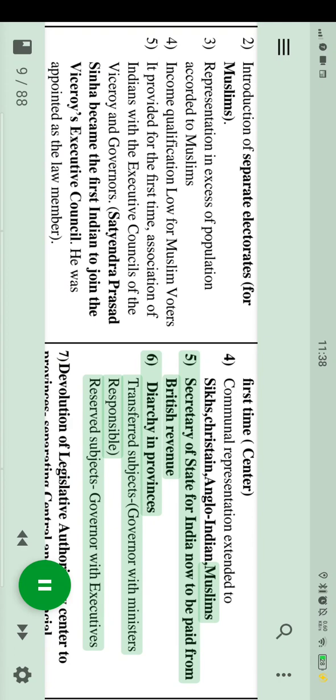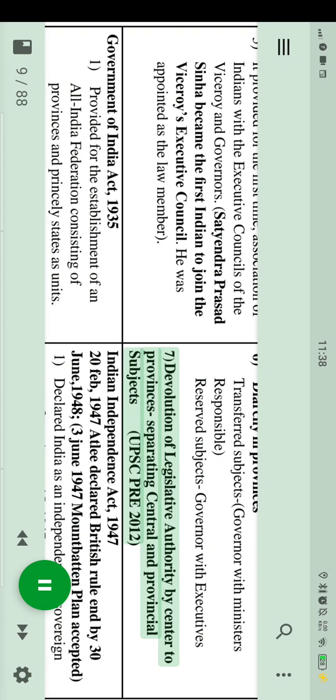6. Diarchy in provinces: transferred subjects, governor with ministers responsible; reserved subjects, governor with executives. 7. Devolution of legislative authority by centre to provinces, separating central and provincial subjects.